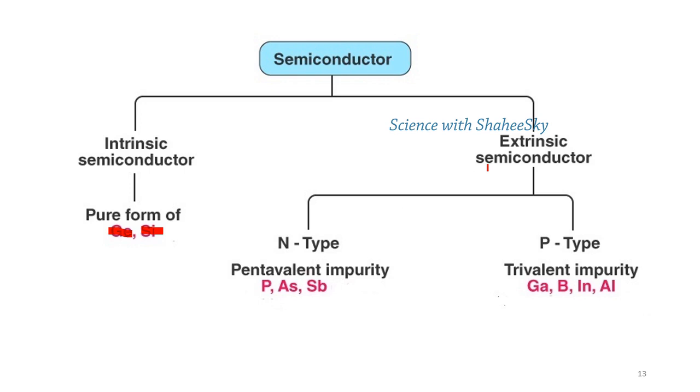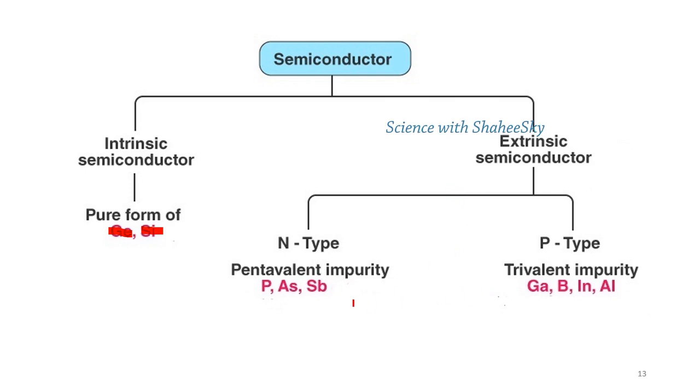Not pure means with the semiconducting material, there is another impurity. Impurity means another element is mixed with the pure semiconducting material, which is known as extrinsic semiconductors. These are 2 types, N type and P type.